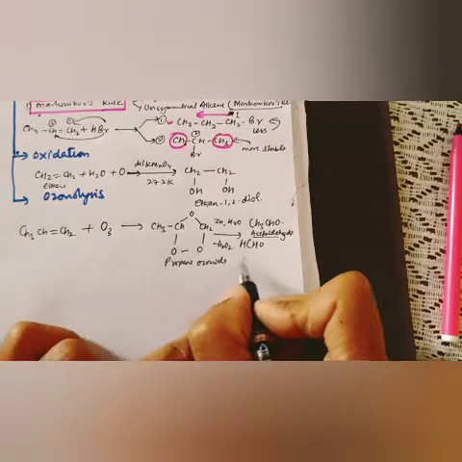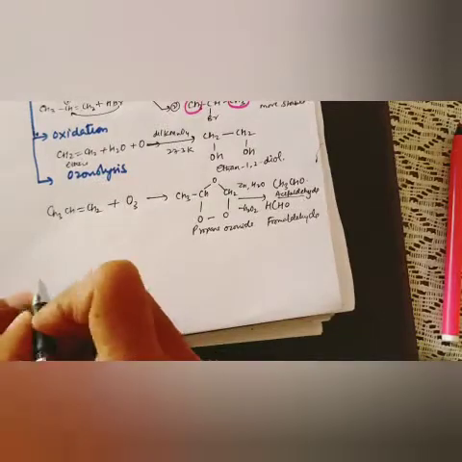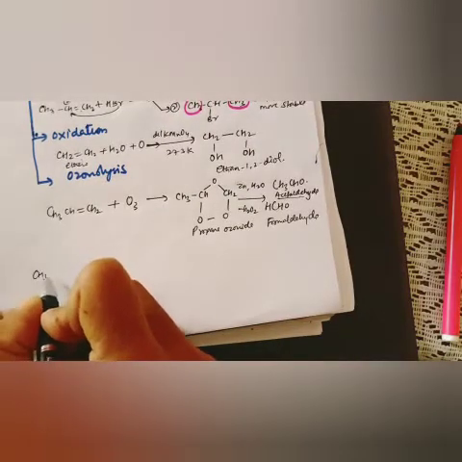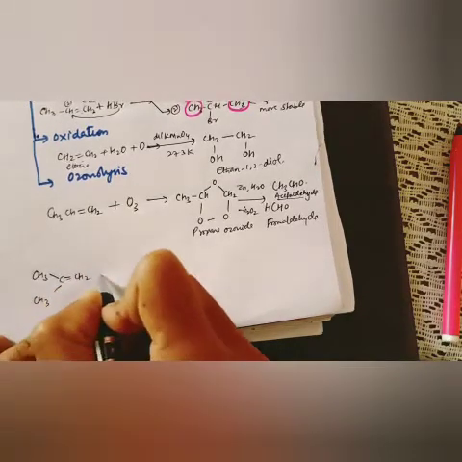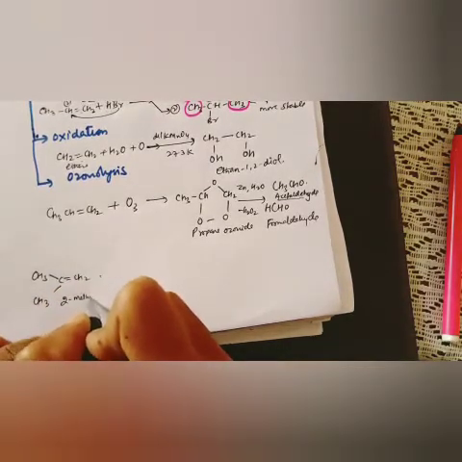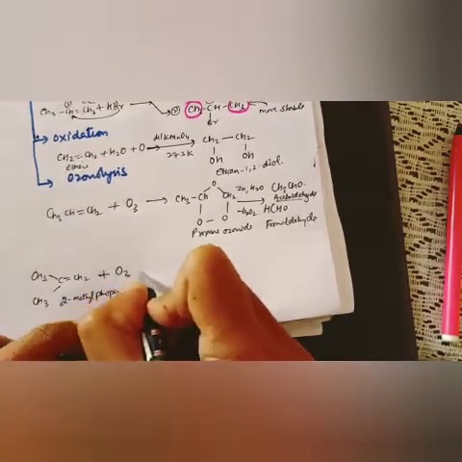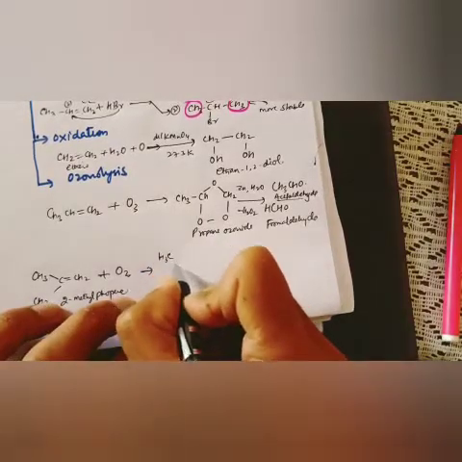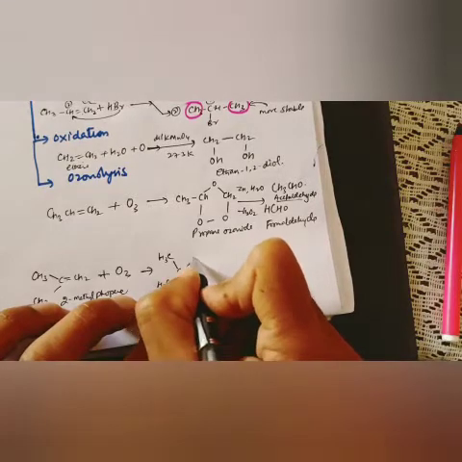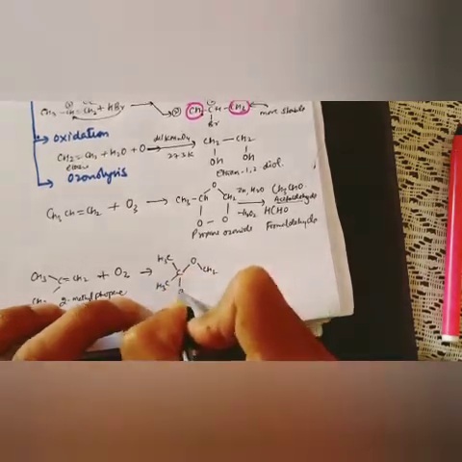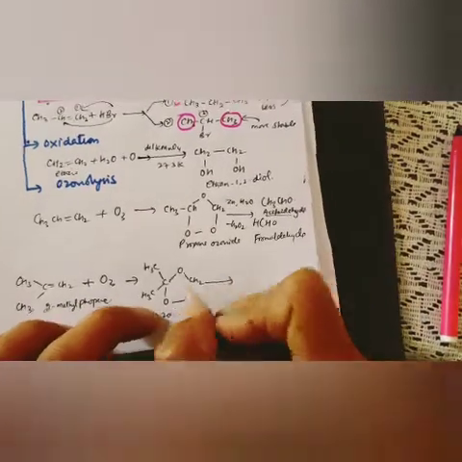So similarly, formaldehyde is a single-carbon aldehyde. One more example I am taking, that is CH3 C double bond CH2 CH3. This is, you can say, 2-methylpropene plus O3. It will convert into the ozonide, CH3, O, CH2 double bond O, and O. This is ozonide, which is also a very important compound.